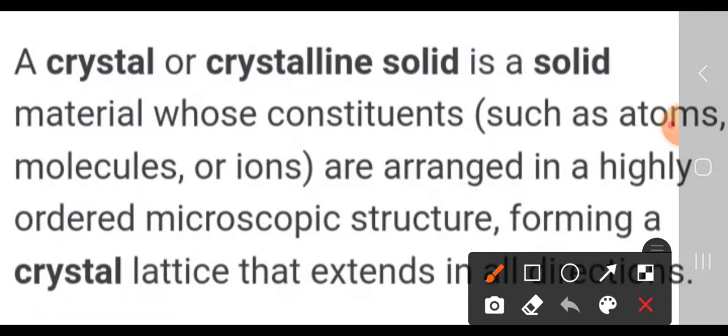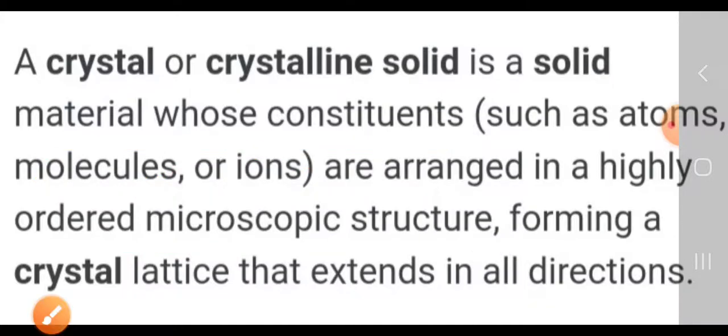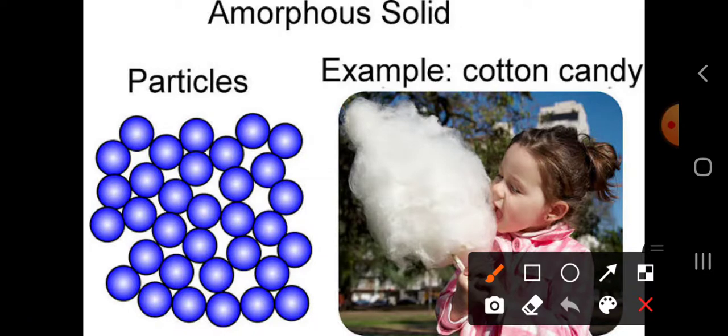Similarly, the definition of a crystalline solid is a material whose constituent particles like atoms, molecules, or ions are arranged in a highly ordered microscopic structure, forming a crystal lattice that extends in all directions. What are examples of amorphous solids? An easy example is cotton candy, and the property can be understood from here: the arrangement of the particles throughout is not fixed.